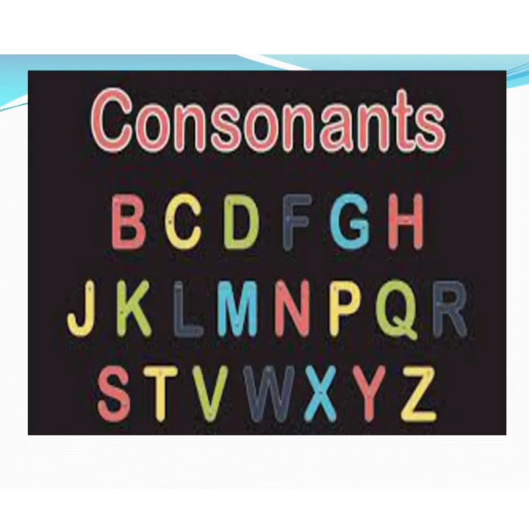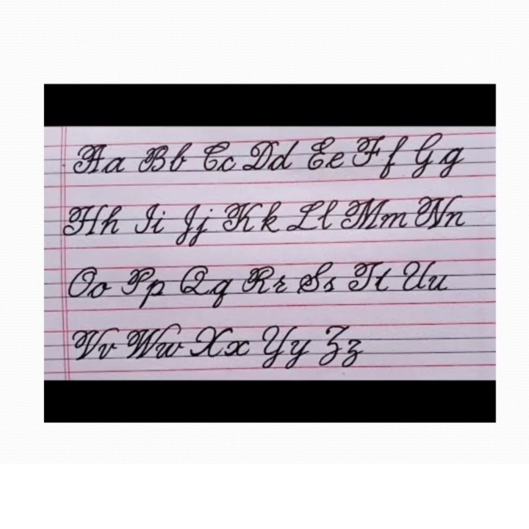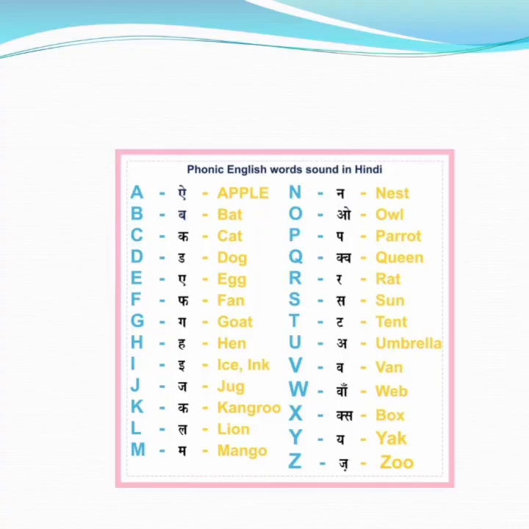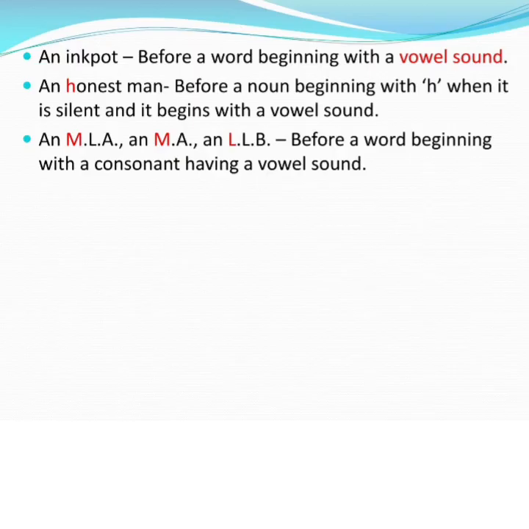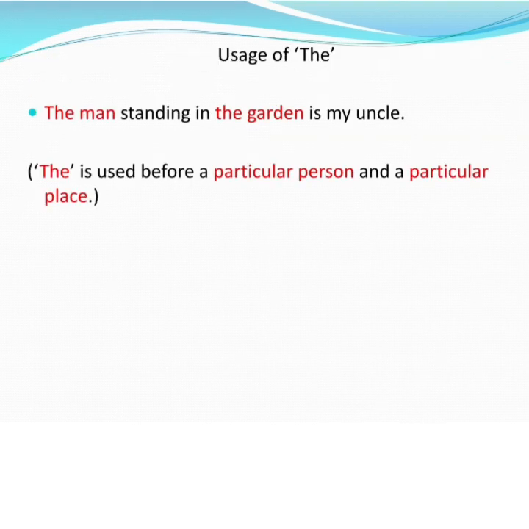Is it clear? Okay, beta, as you know, there are 26 alphabets in English and each alphabet has its own phonic sound, like A sounds A, B sounds B, and so on. And beta, out of these 26 alphabets, A, E, I, O, U, these 5 alphabets are vowels. And beta, we use an before words that start with a vowel or vowel sound. Okay? Now let us know how to use definite article the.